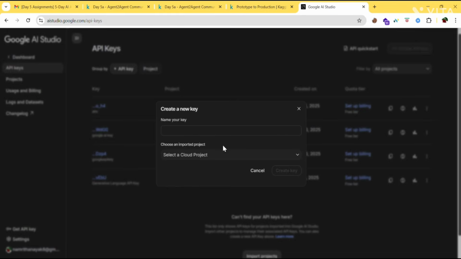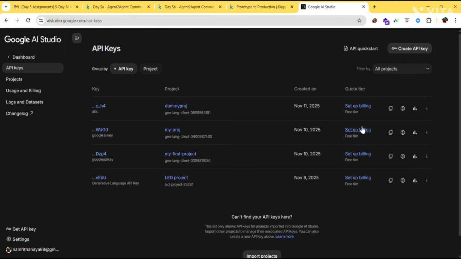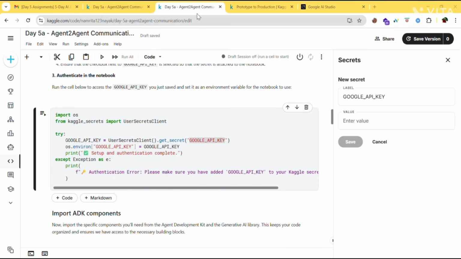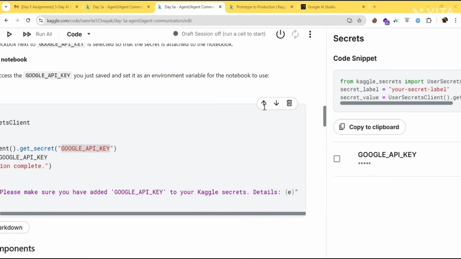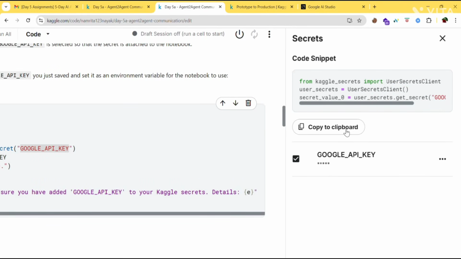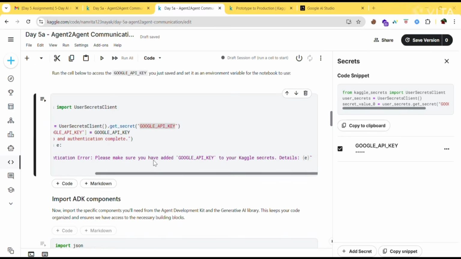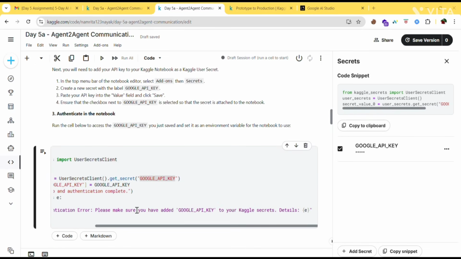Go to Google AI Studio, copy the secret key and paste it here. After pasting, click on save. Then check this box so that it will be hidden. Okay, so after that, we need to authenticate this notebook.